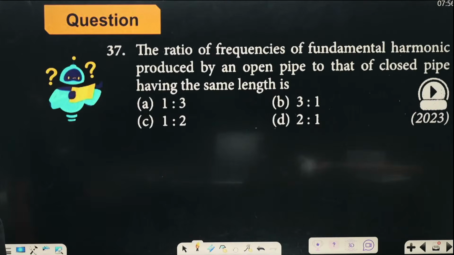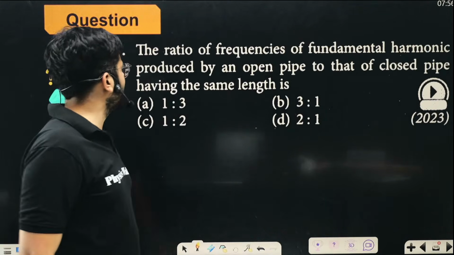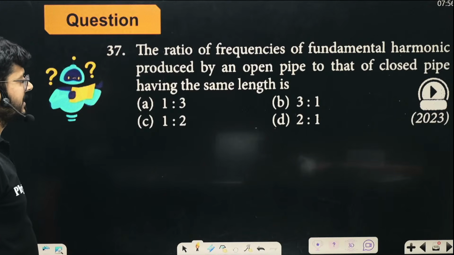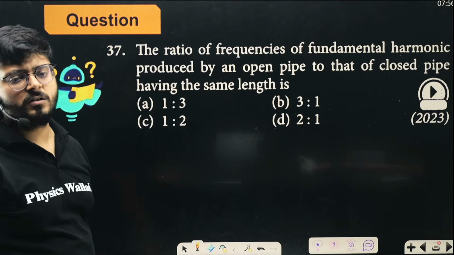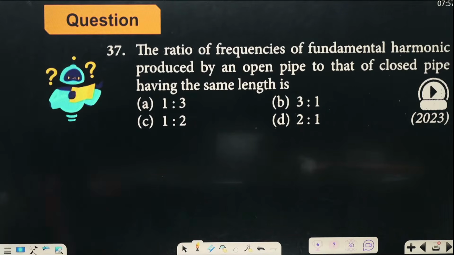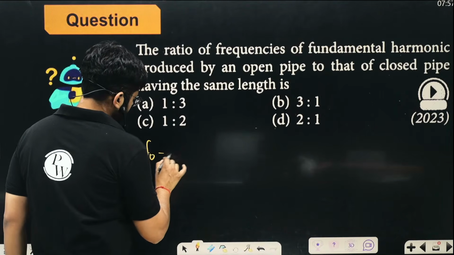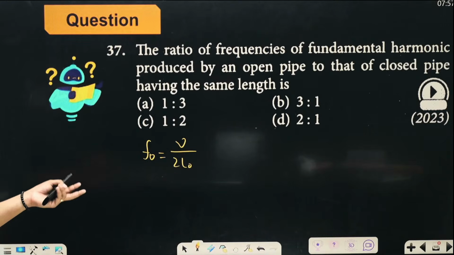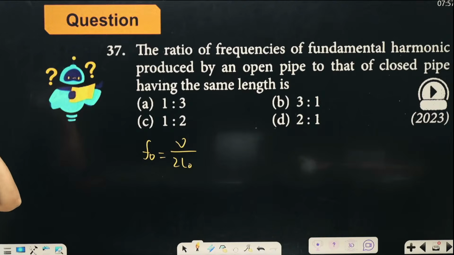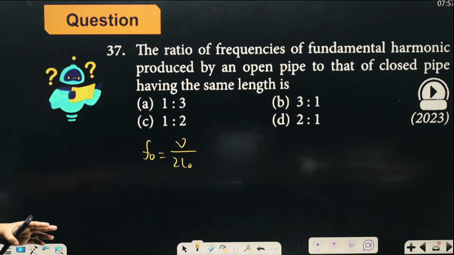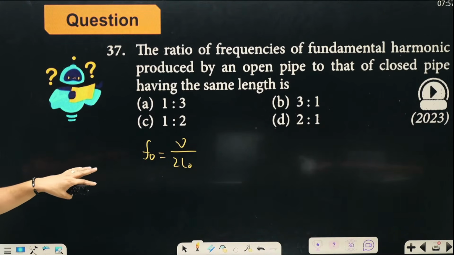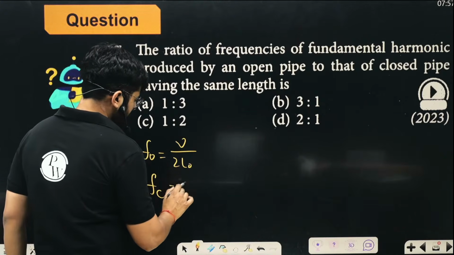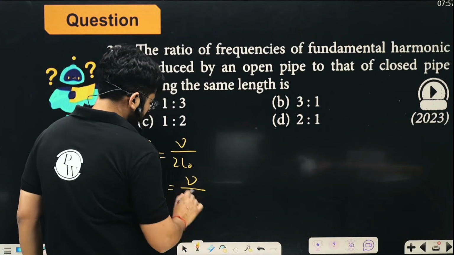which is 9 by 8. Okay. The ratio of the frequencies of the fundamental harmonic produced by the open pipe to that of the closed pipe having the same length is... So we have just given you the formulas, right? The fundamental frequency for the open organ pipe is going to be V upon 2L naught, yes or no? And for the closed organ pipe, it is V upon 4L naught, right?